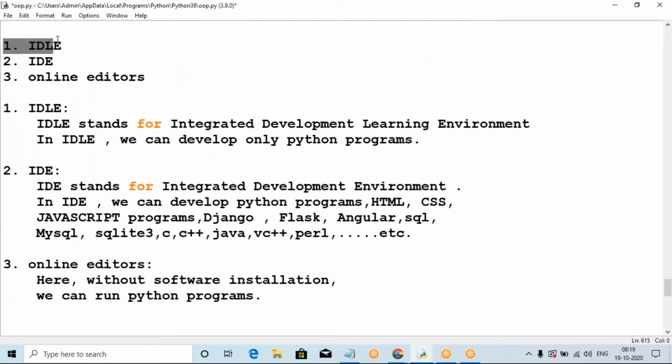So IDLE is one environment, IDE is one environment, online editor is one environment: three environments. And with the online editor, without installation we can run the Python program. This is not suitable for you. You are suitable for only IDLE or IDE.